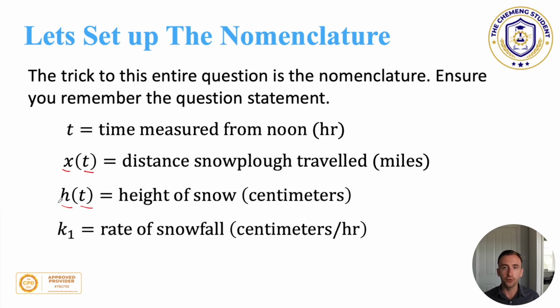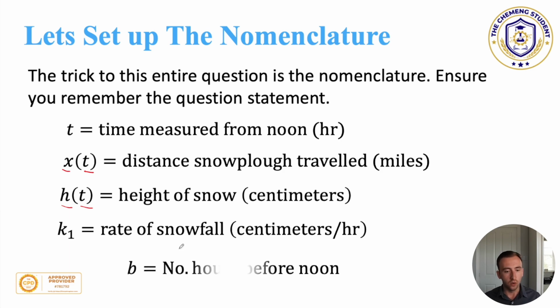And then we have the rate of snowfall. And the reason we can have the rate is because in the question, it was a heavy and steady rate, which means we can have some sort of constant. Now we're going to give this the denotation of k, and we're going to have a few of these, so the k1 just indicates that it's the first rate. And this is in centimetres per hour.